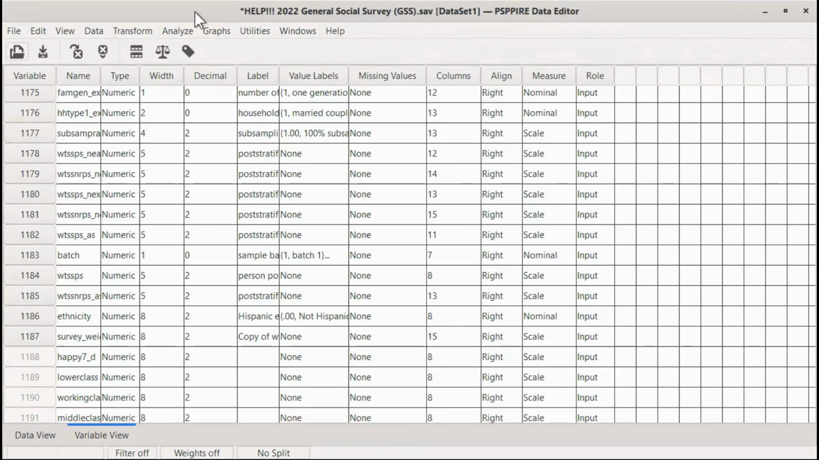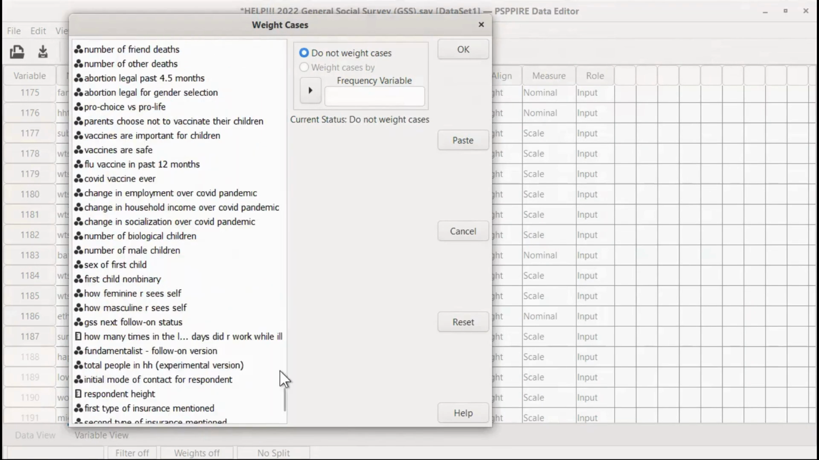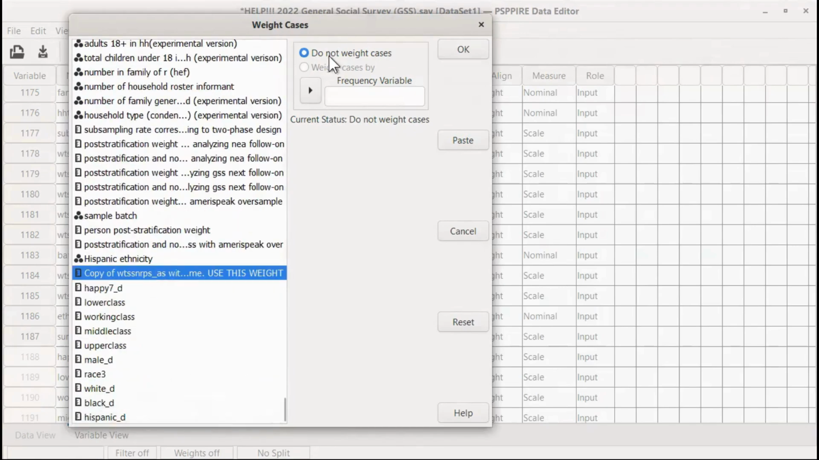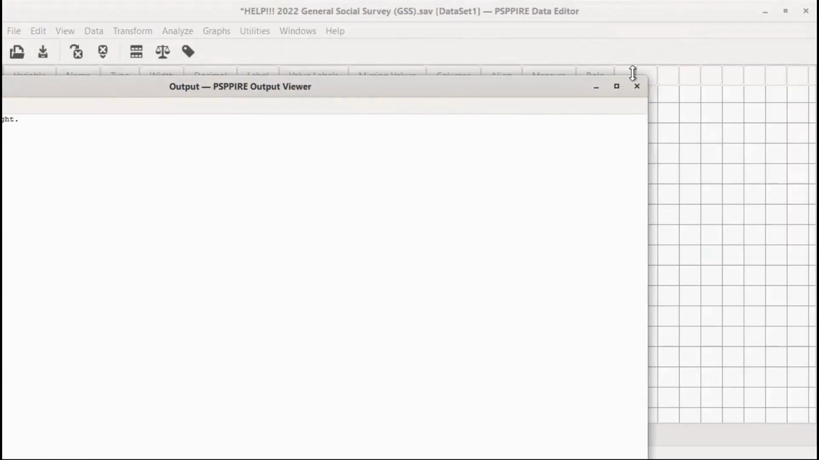Now, one of the really cool things about logistic regression is we don't have to run the analysis twice. We don't have to run it once with weights off and once with weights on, because you'll see it gives us the unweighted sample size. So let's go ahead and turn on our weights.